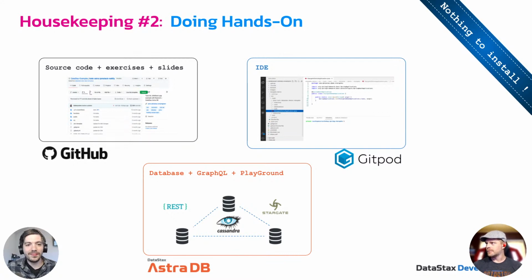So Gitpod is a cloud-based IDE that we're going to be using in this workshop to run our app. It is based on VS Code, so if you're familiar with that, you'll be very comfortable. But it is cloud-based, which means that we don't have to rely on installing anything. We can just spin up this environment directly from the GitHub repo, and all of our stuff is already there.